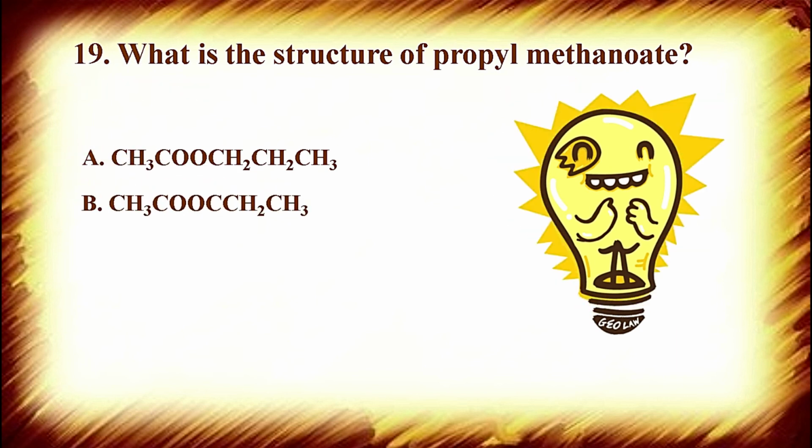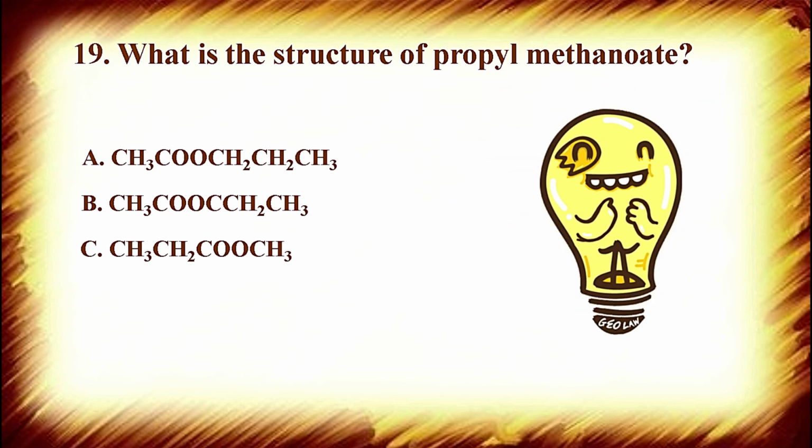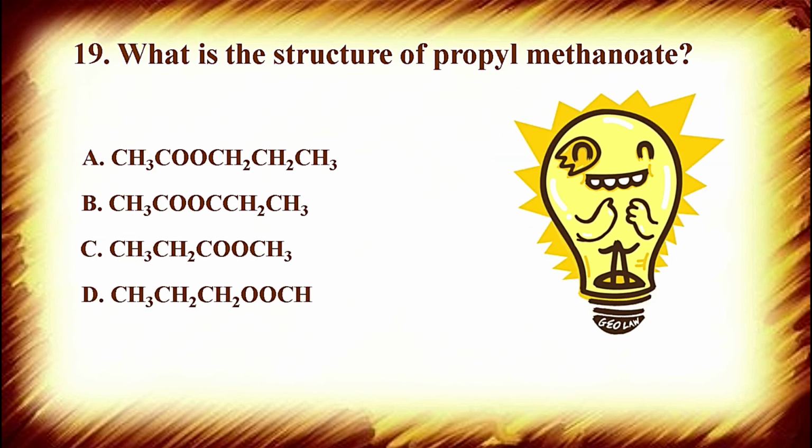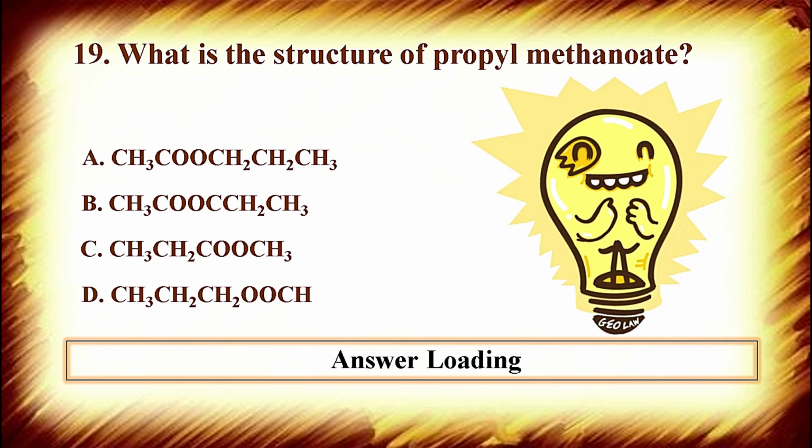Option A CH3COOCH2CH2CH3, option B CH3COOCH2CH3, option C CH3CH2COOCH3, and option D is CH3CH2CH2OOCH. Now you need to draw the structures, or you can count the number of carbon atoms. Condensed structures are given over here actually.